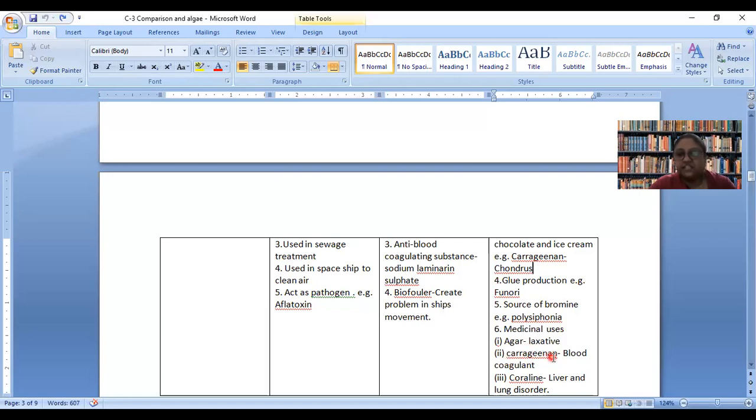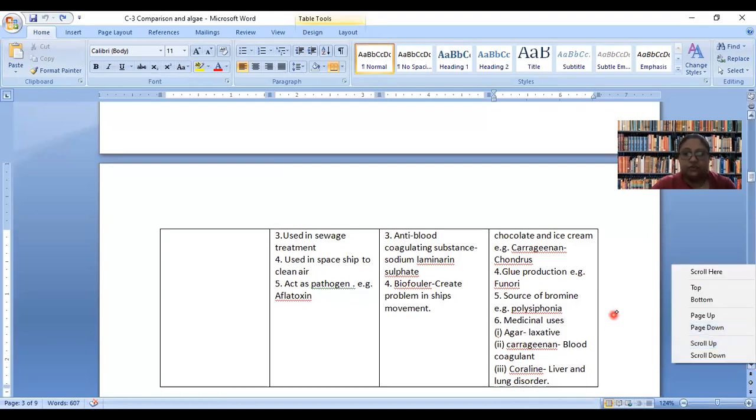Now here carrageenan is there. The way sodium laminarin sulfate is an anticoagulant, carrageenan is a blood coagulant. So if there is heavy bleeding, it can be used to coagulate blood. Coralline is there, which is extracted from coral. It is a very good treatment medicine for lung and liver disorders. So now we will look into the photo gallery of this chapter.